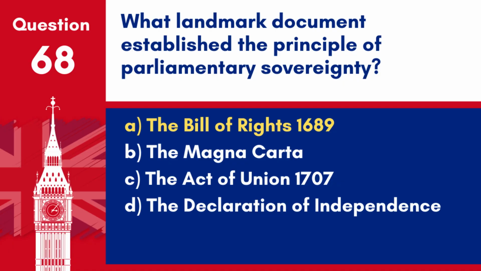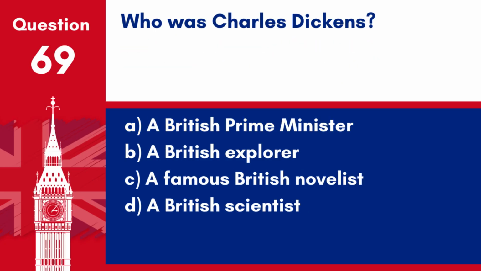The Bill of Rights 1689 established the principle of parliamentary sovereignty in the UK, limiting the powers of the monarch and setting out the rights of Parliament. Question 69. Who was Charles Dickens?